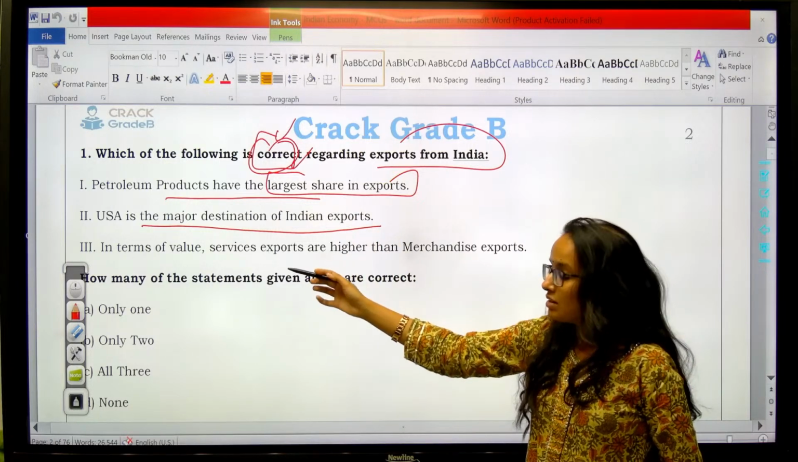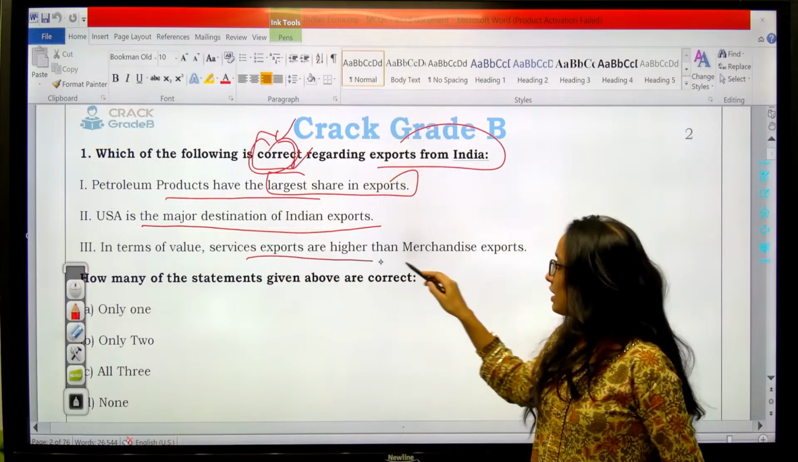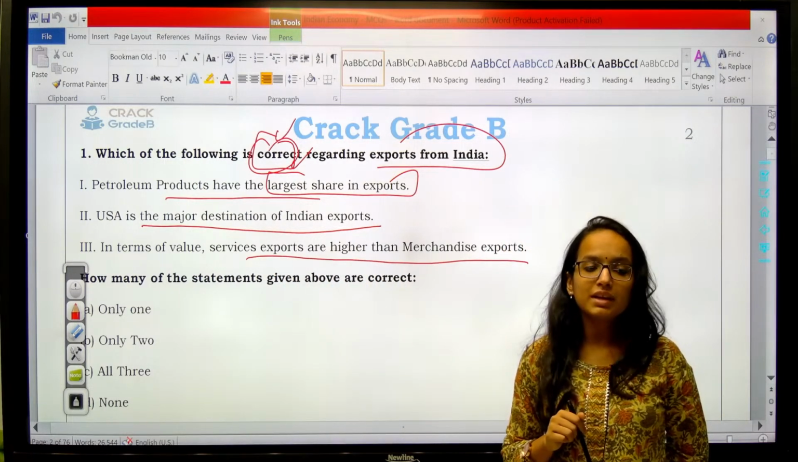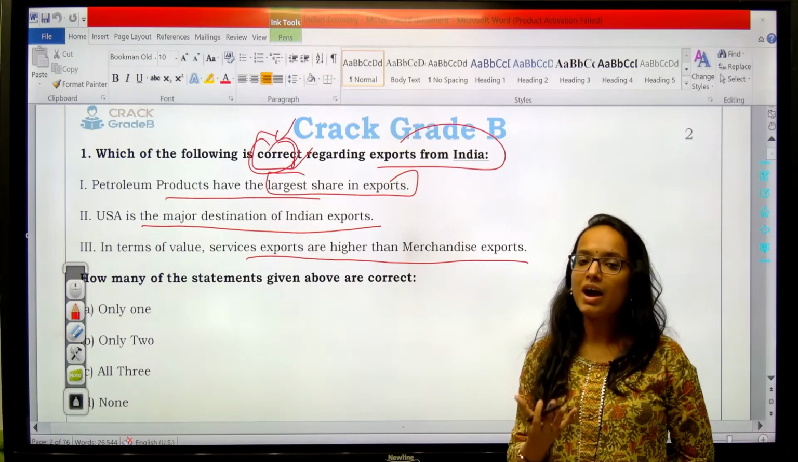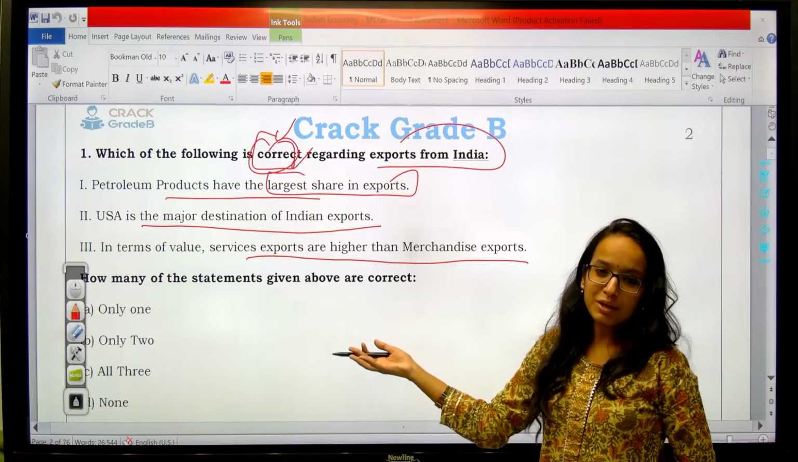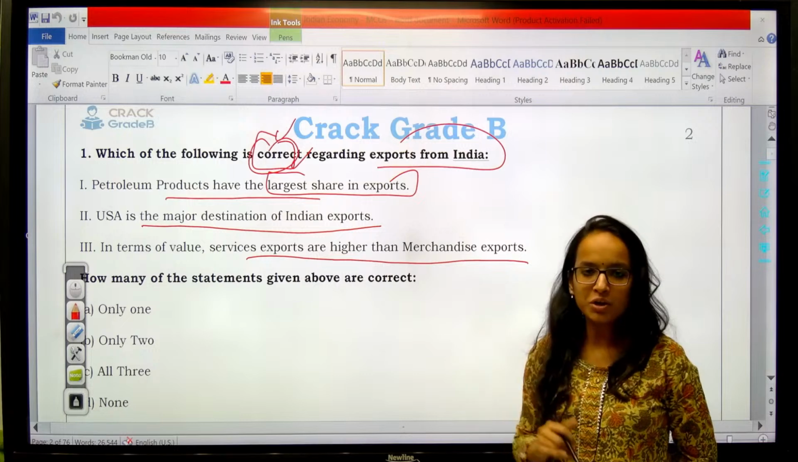Third is, in terms of value, service exports are higher than merchandise exports. Which of the above statements is or are correct? Tell me, what should be the answer? And the options you have, based on the latest pattern of UPSC, are only one, only two, all three, or none of the above.